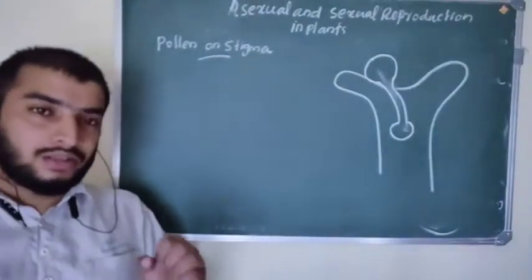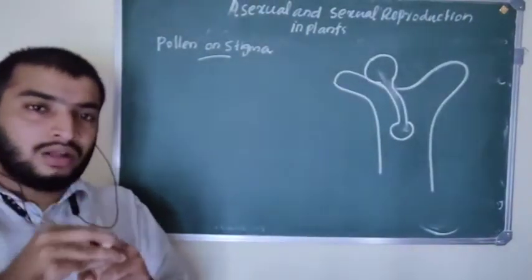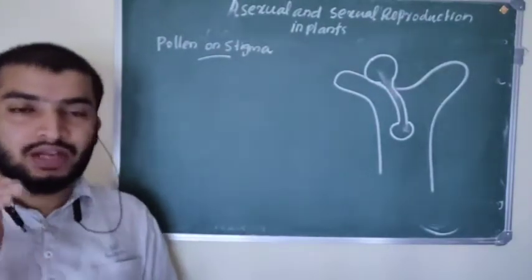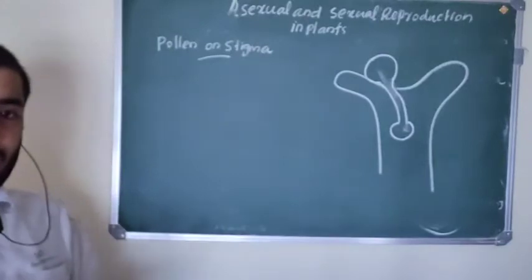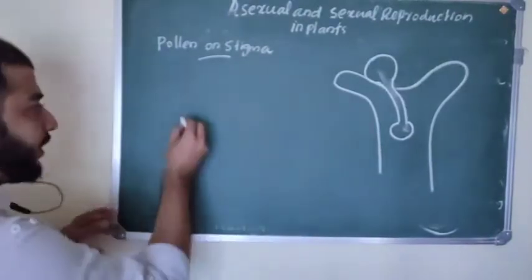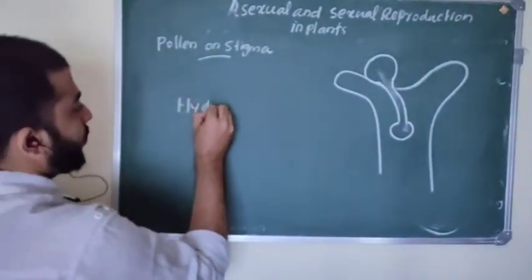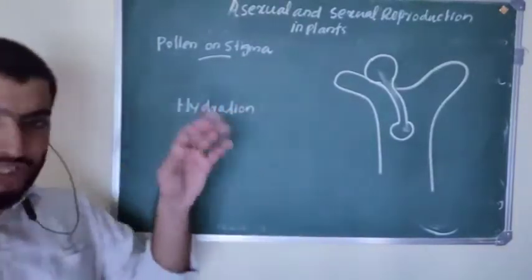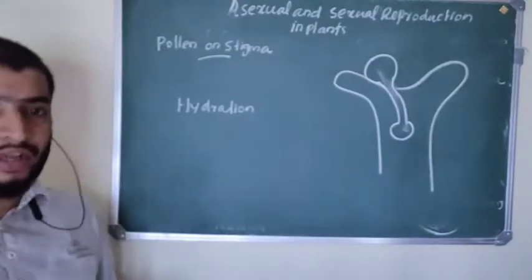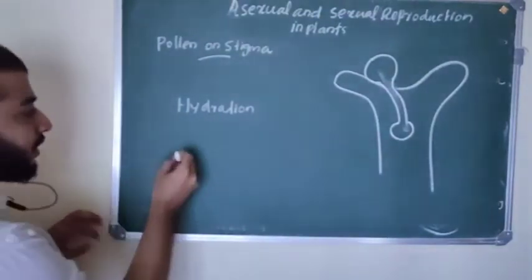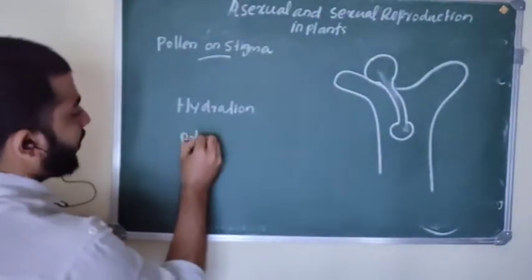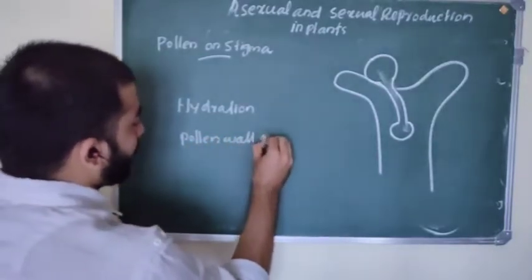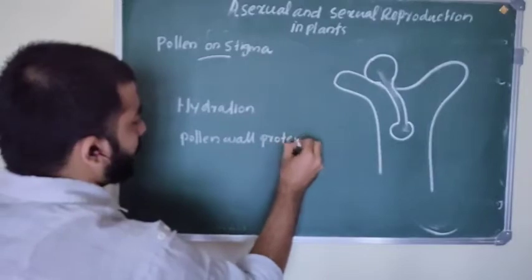So pollen grains land on the stigma. The first change you can see on the pollen grain is hydration, which means loss of water. So the pollen grain loses water, that is called hydration. Then what happens? We studied the pollen grain structure. Pollen grains have a wall, and their pollen wall proteins are also released.